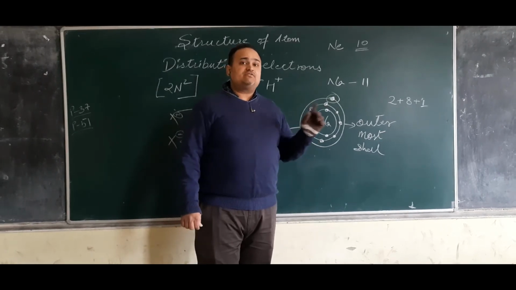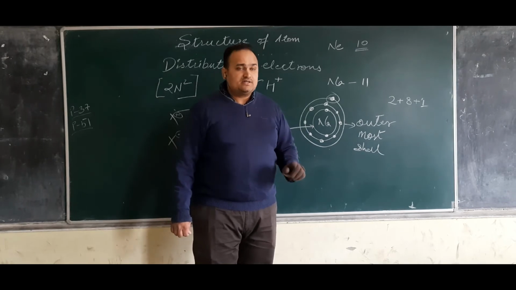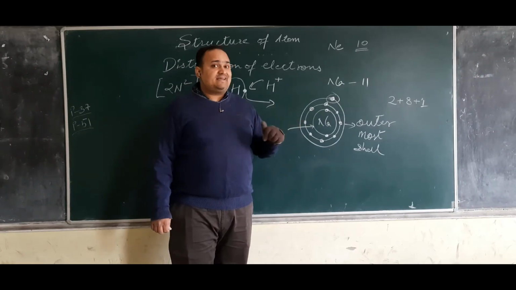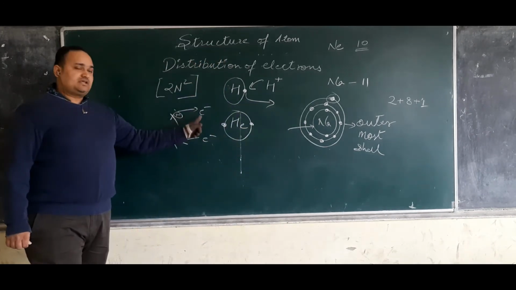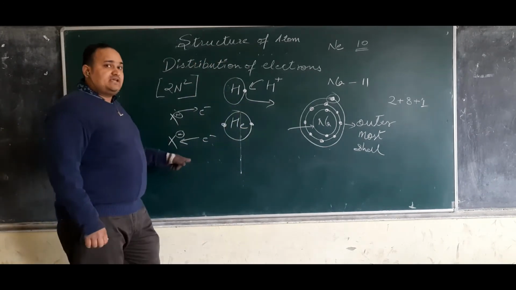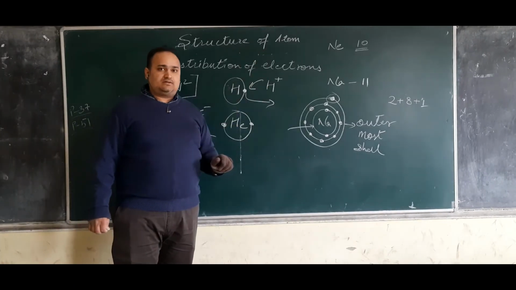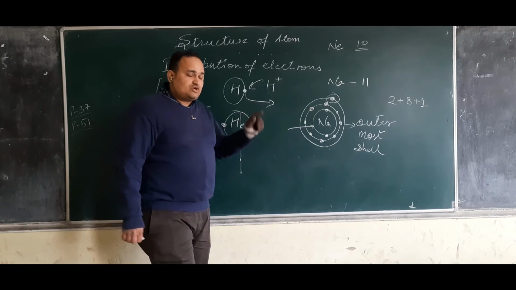So in order to achieve the noble gas behavior, they either give or take electrons. I told you, they either give or take electrons. So why do they give and take electrons? Because they always want to reach the noble gas configuration.